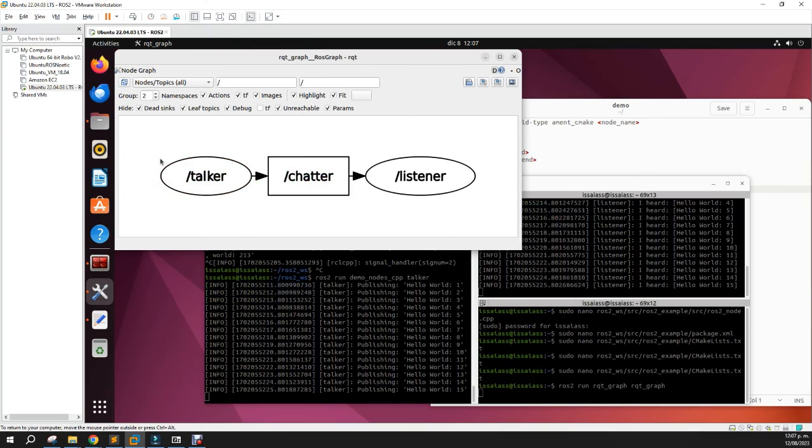So we have a node, the talker, publishing to a topic named chatter, and a listener subscribing to a topic named chatter. So this is the publisher and this is the subscriber. So that's the main operation of ROS. You have to understand everything that is involved here.